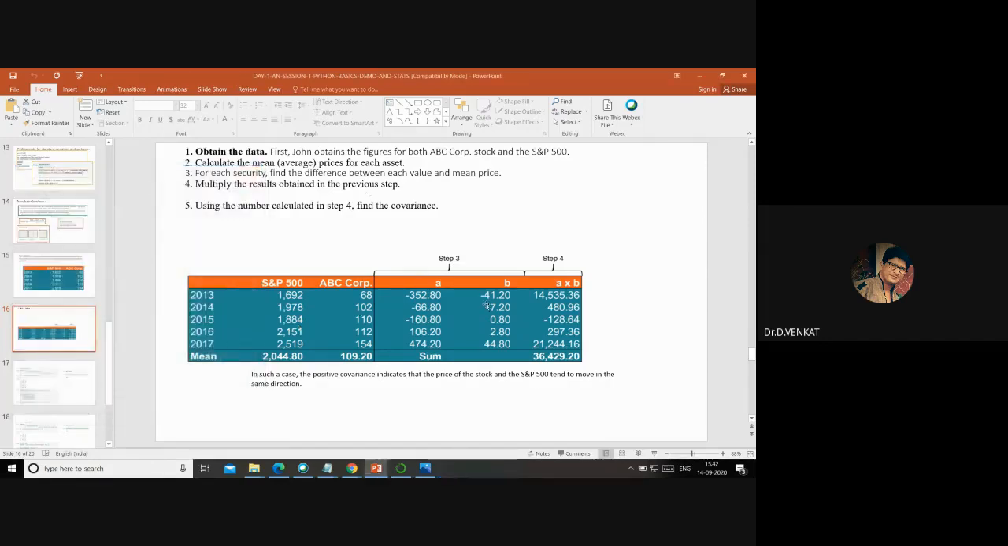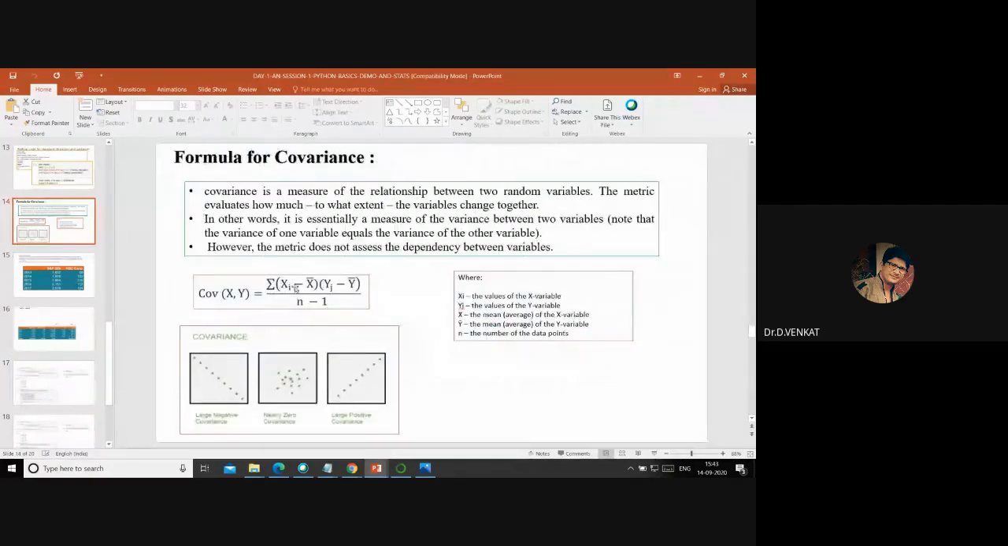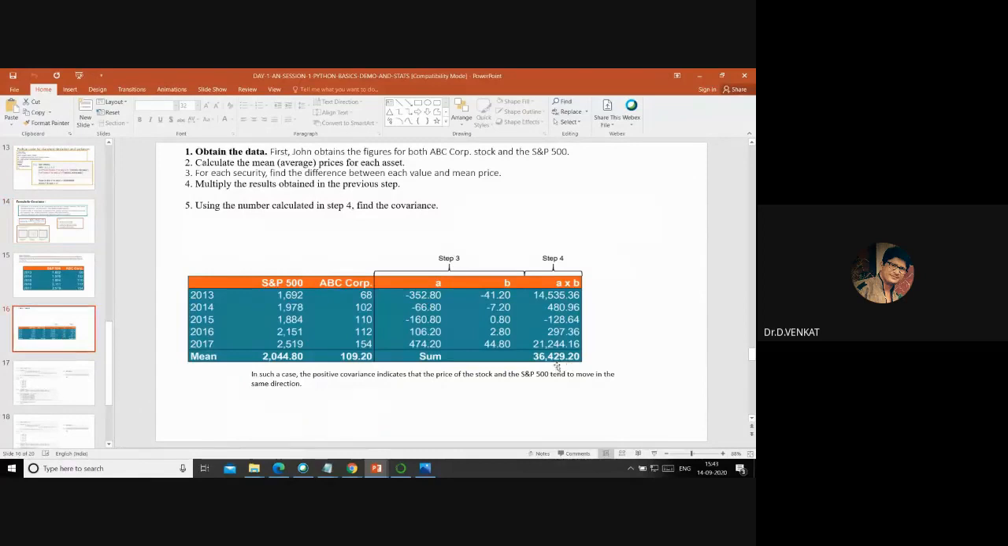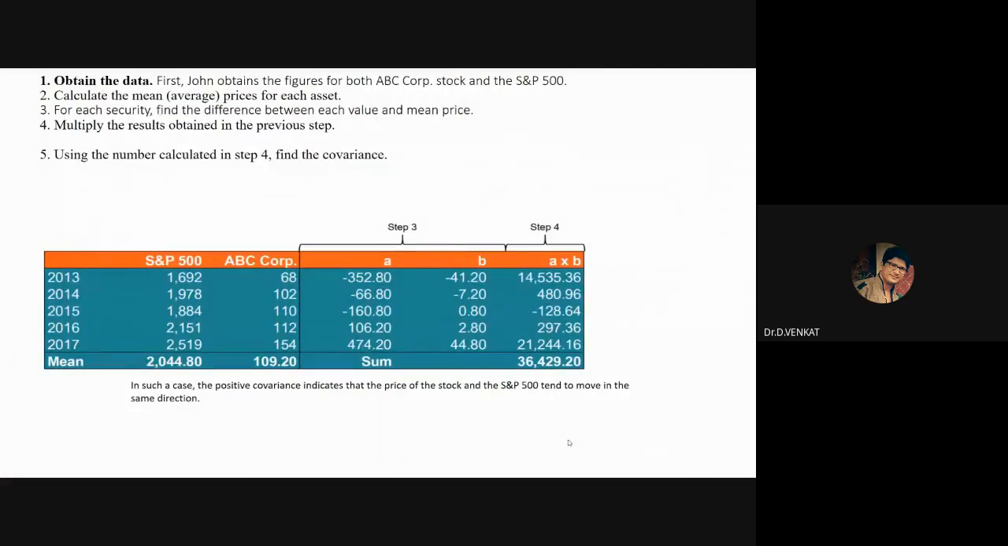So we take this A and take this B and sum these, right? So A into B. Again, the formula: Xi minus X bar times Yi minus Y bar. You multiply that, divided by n minus 1. Okay, so we do that, and we see this is a very positive covariance, okay, because this is the highest value divided by it. So that means these both prices tend to move in the same direction.